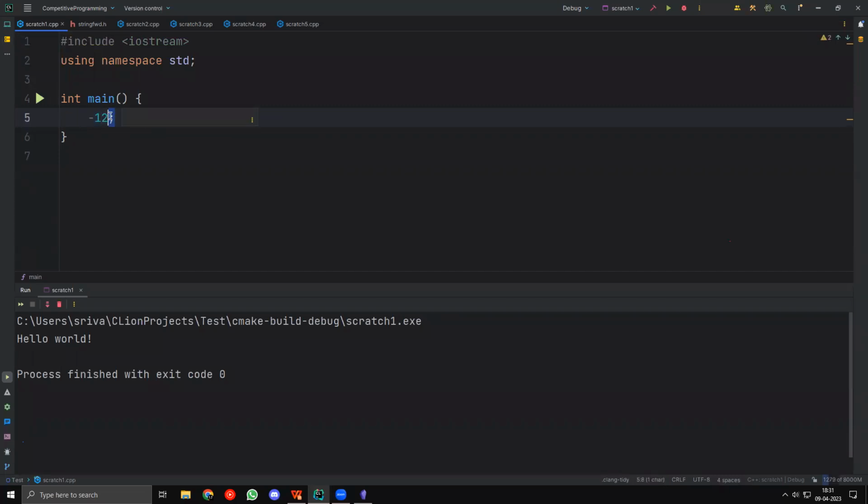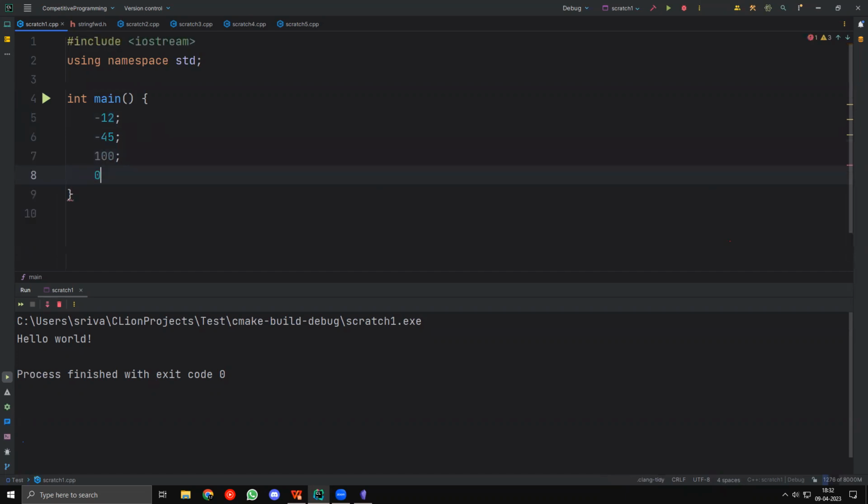The semicolon denotes the end of the statement, so that C++ can understand when to stop looking at one line. So we can have -12, -45, +100, 0, anything like that.